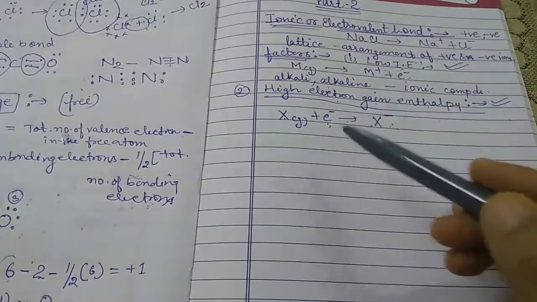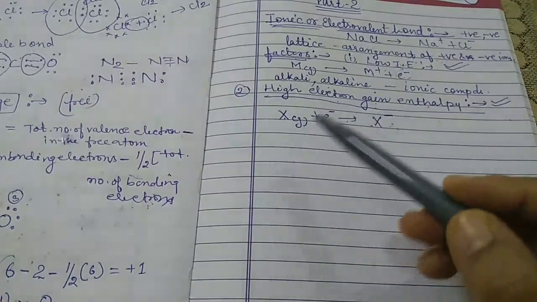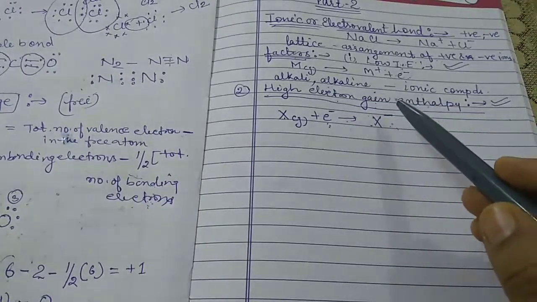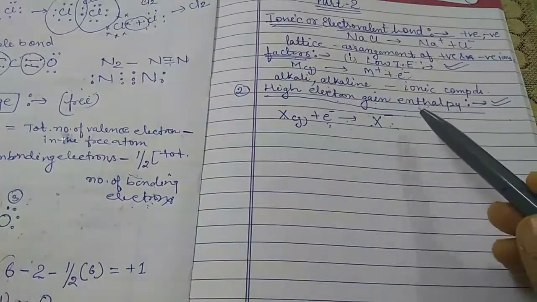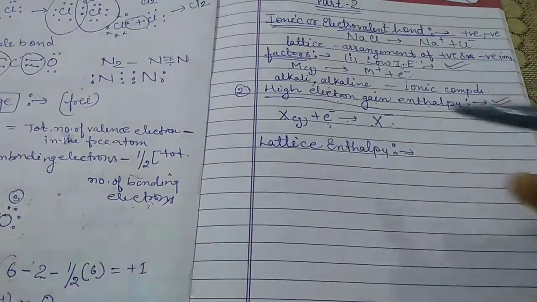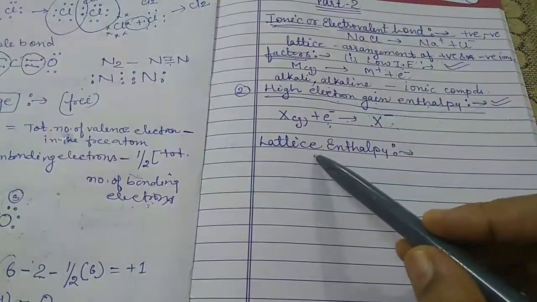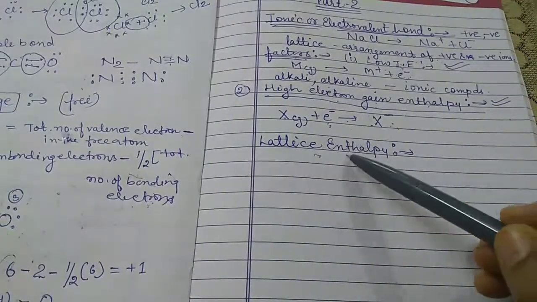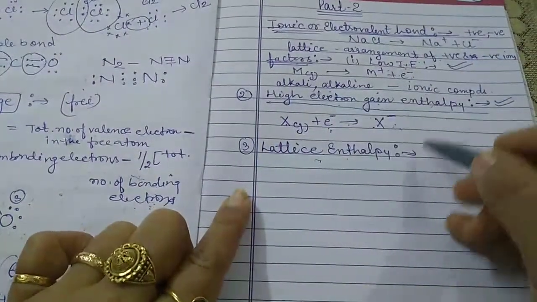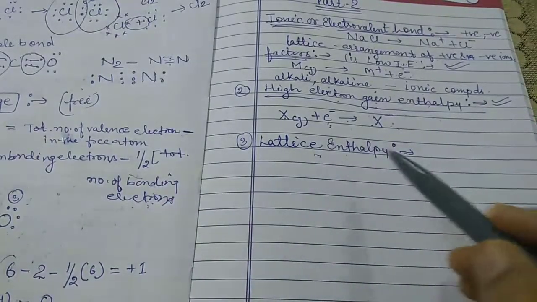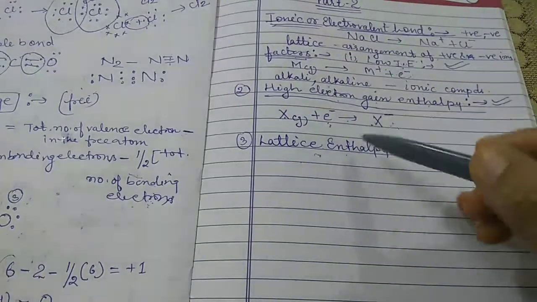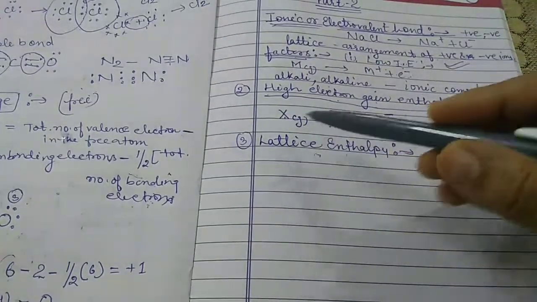So these are the important factors on which the formation of the ionic bond or the ionic compound depends. Now the next term is lattice enthalpy, and it is also a factor. This is the first factor, this is the second factor, and the third factor is the high lattice enthalpy. First of all, we will discuss what lattice enthalpy is.